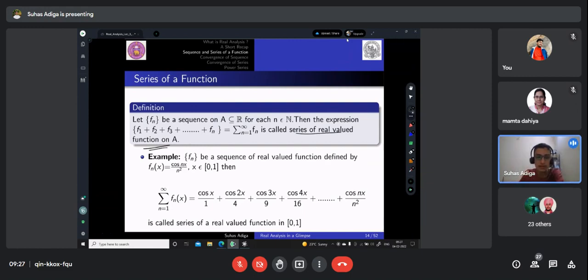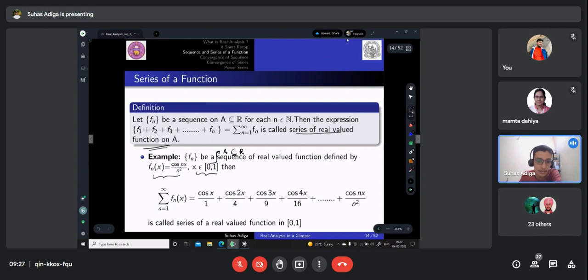Let's take an example. We have a sequence fn. This function is defined by fn of x equal to cos of nx by n square, and x belongs to the set 0 to 1. So clearly this is a subset of R, right?